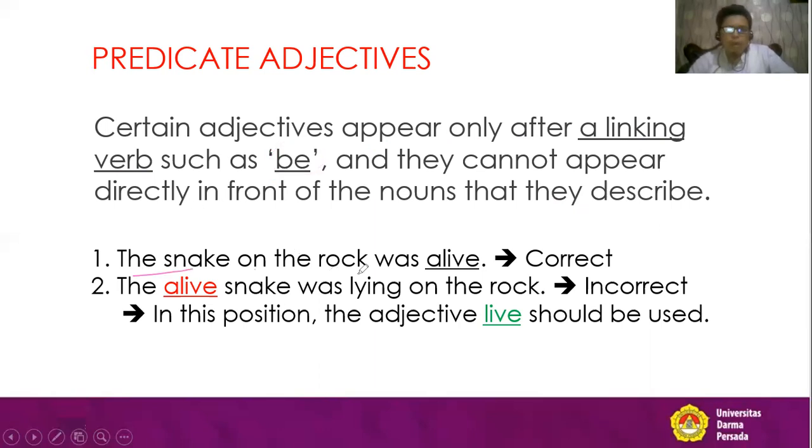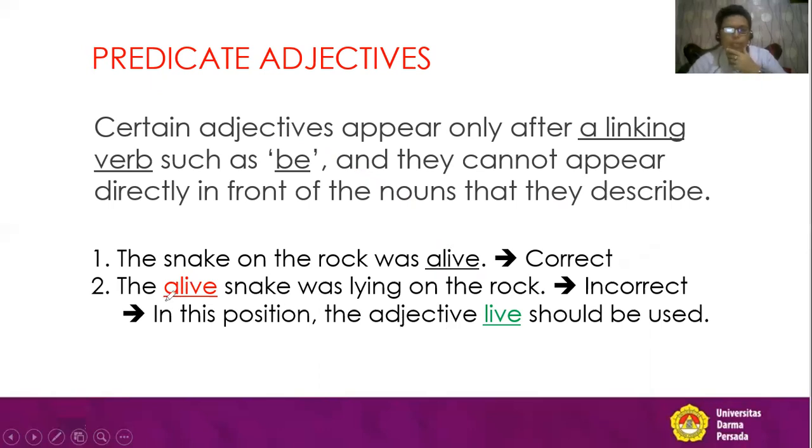Now let's see this one. The snake on the rock was alive. Everybody, you have this one, alive is underlined. This means that it is an adjective, and this is a correct sentence. Let's analyze. Was is to be, or we can say a linking verb. The position of alive is after was. So alive is an adjective, and this is what we call a predicate adjective. So this is correct.